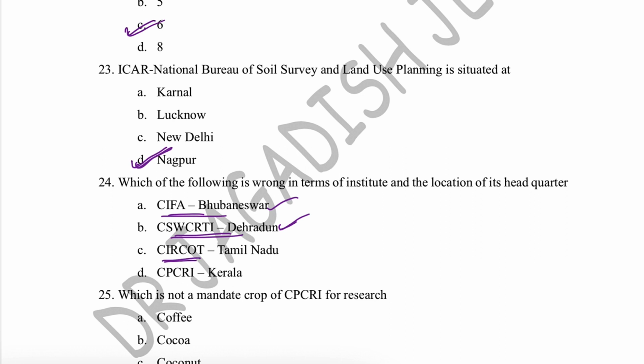CIRCOT, that is Central Institute for Research on Cotton Technology, that is the incorrect option, and the correct answer is Mumbai. Okay, CIRCOT, the headquarter is in Mumbai. CPCRI, Central Plantation Crops Research Institute, that is in Kerala, that is also correct. So this one will be the right answer, which is the wrong option.